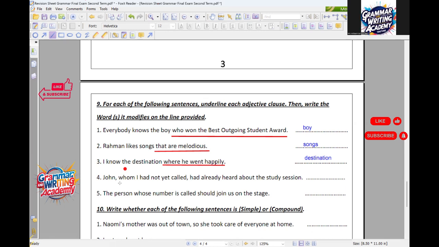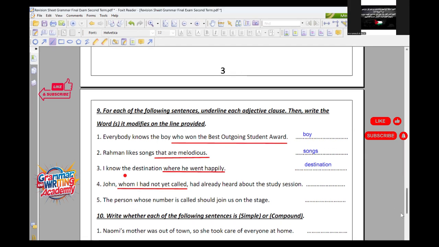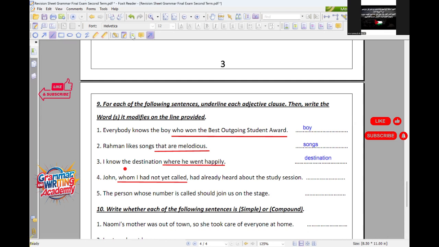Good, Muhammad. What is the adjective clause here? I told you before, it starts with who, whom. Whom I had not yet called. Good. And this part modifies whom? John. Wonderful. Thank you so much, Muhammad.